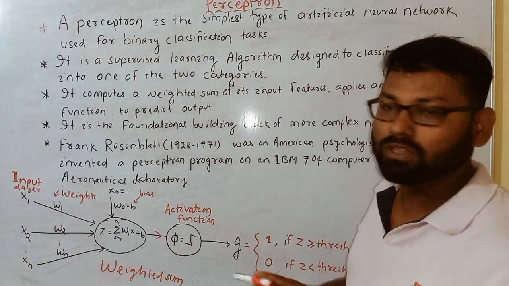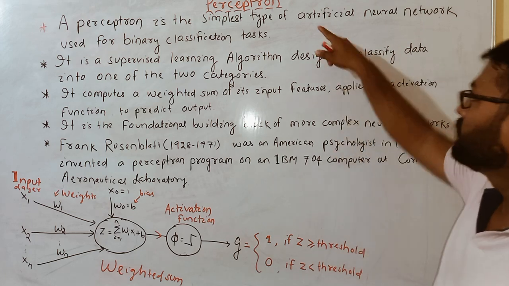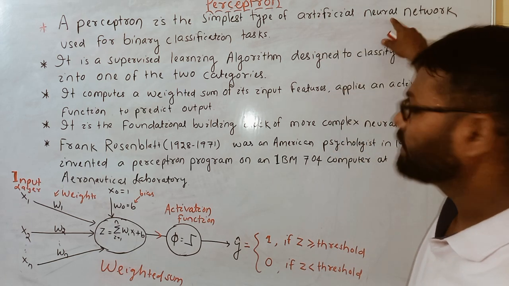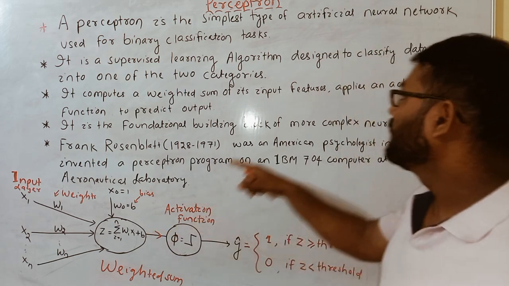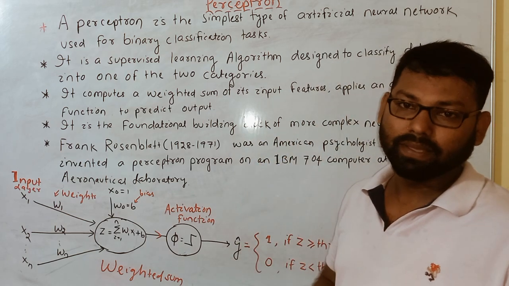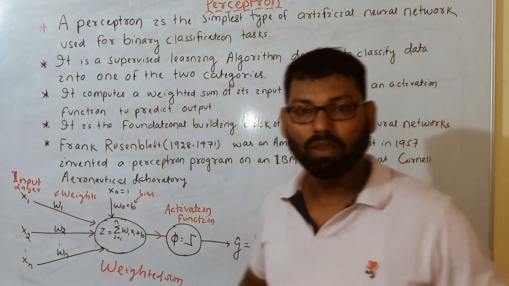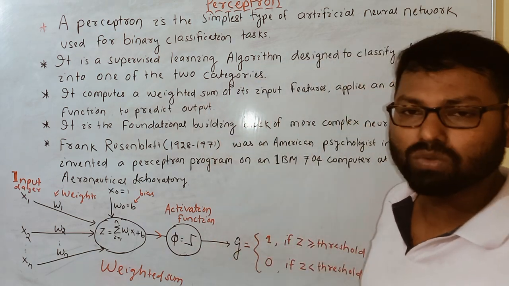So the perceptron is the simplest type of artificial neural network. I hope you understand, the simplest type of artificial neural network, a simple neuron, a simple artificial neuron. And basically it is used for binary classification tasks, meaning its output is 1 or 0. I hope it is clear. Now let's go to the second point.